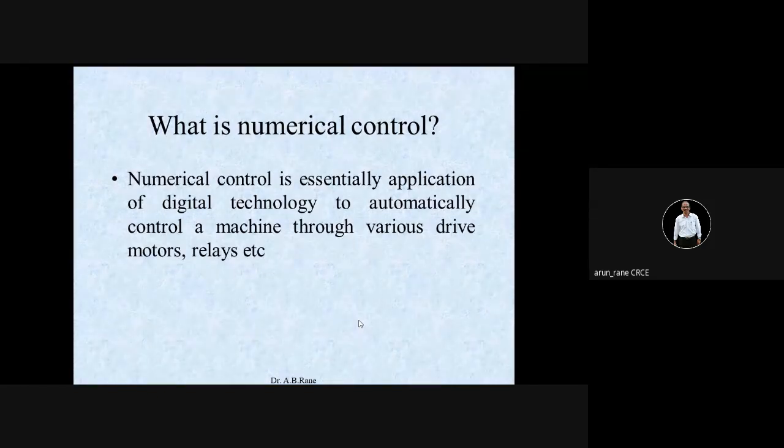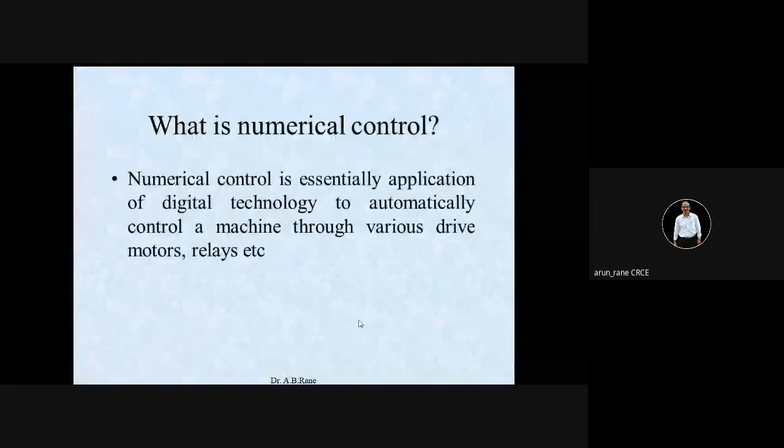I repeat again, whatever instruction you write, let's say X 50, that means I want to say move the axis by 50 mm. So that X 50.0 will be converted into binary.